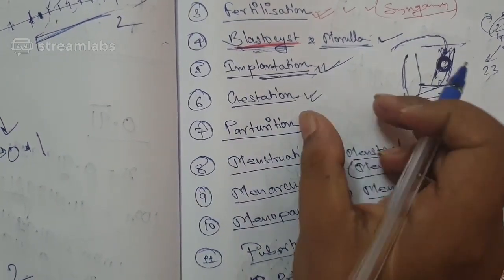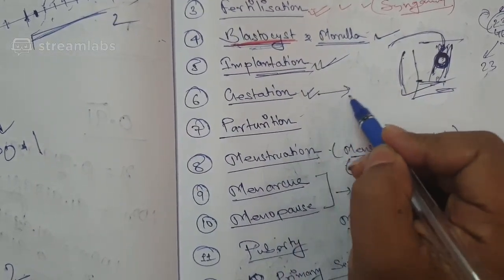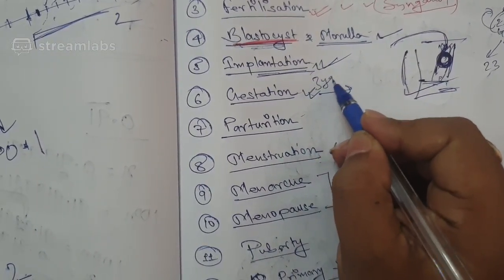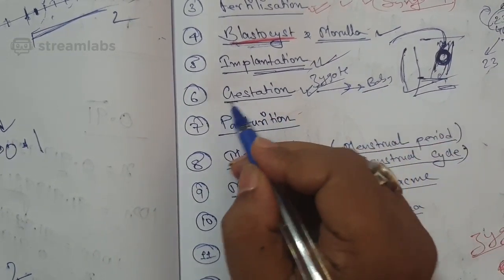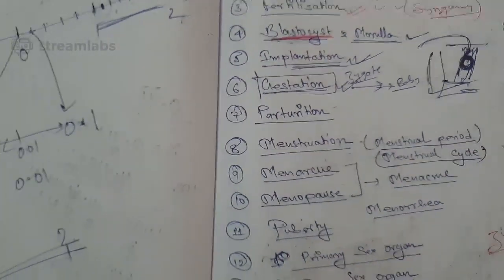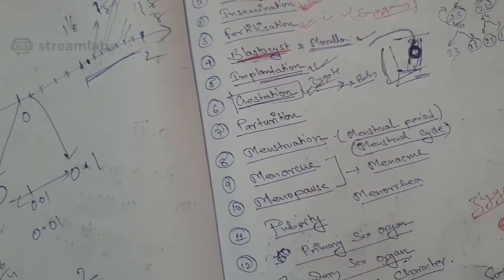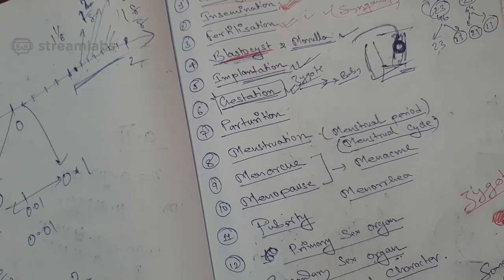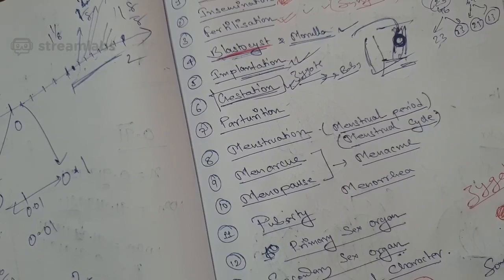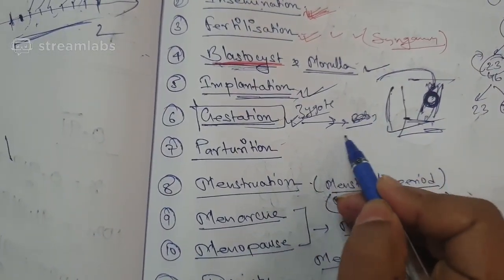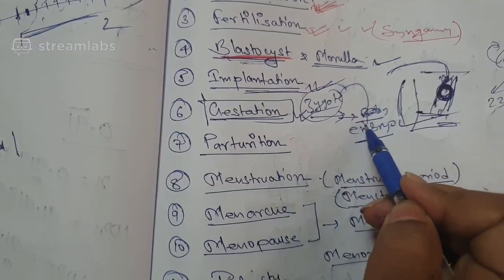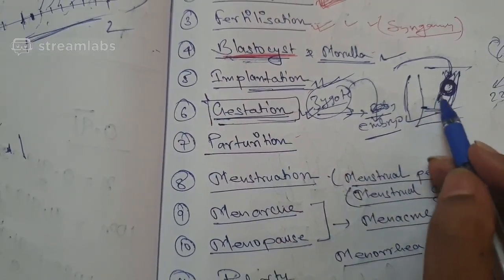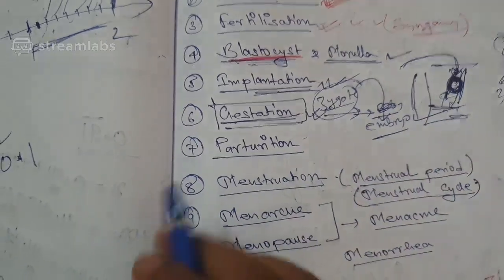The phase through which the zygote develops into a baby is known as gestation. The development of the zygote into the embryo is known as gestation. Where does gestation occur? In the uterus. So I hope that you understand.